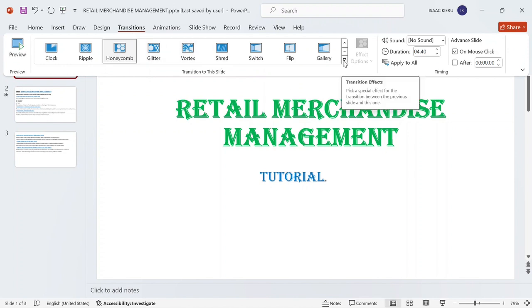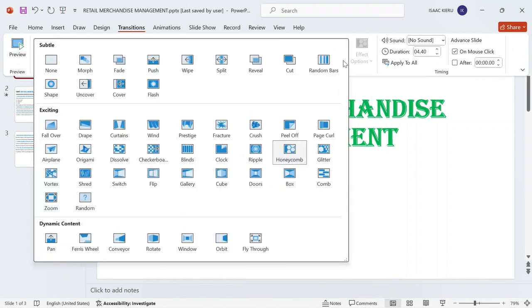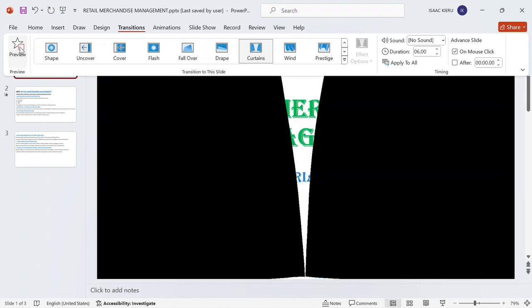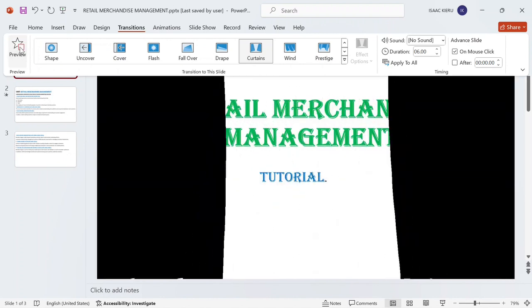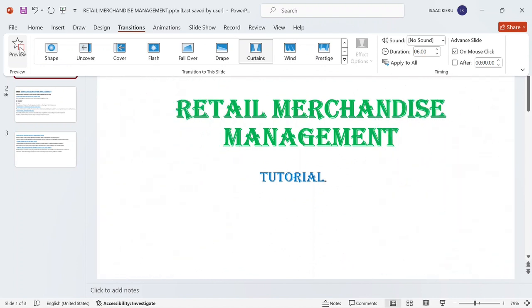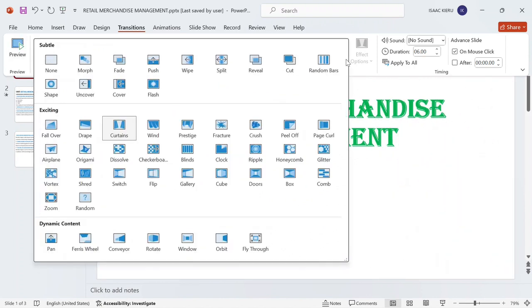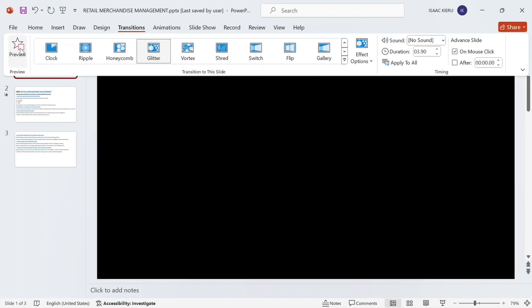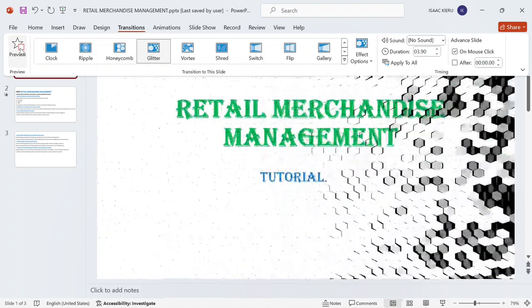So let me click on this button here, and it shows all the types of transitions. Maybe for my second slide, let me first of all test cuttings. Just click on cuttings, then click on preview. That's how the cutting transition looks. Maybe you can do some more tests. For example, I can click on glitter. Just left click once, and if you want to see how the transition looks, you just click on preview.